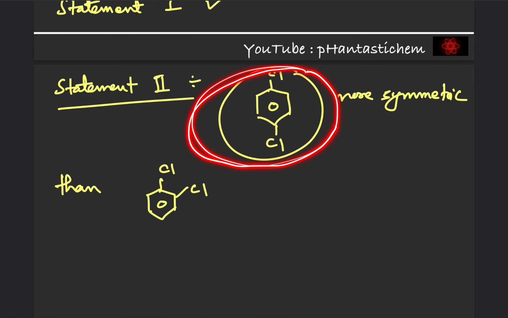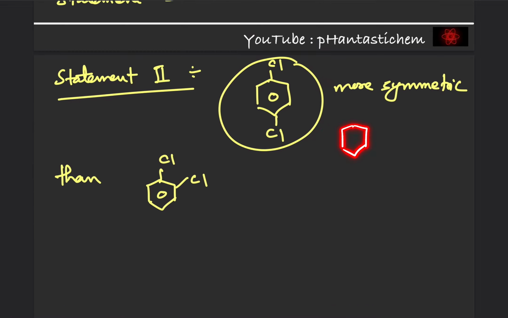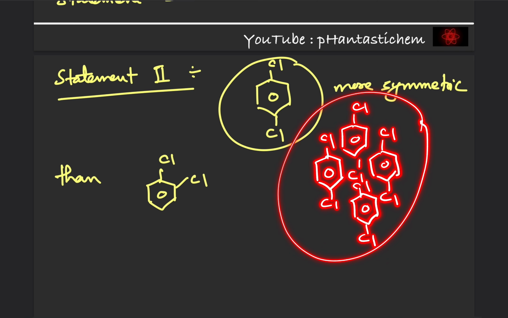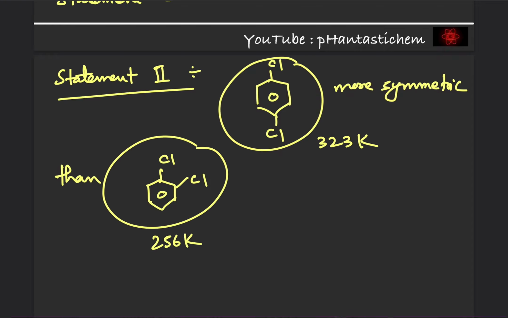So I can roughly show you their arrangement. They can arrange in this fashion. This is one such arrangement where they are very packed, and also we don't have much space. Okay. So because of this the intermolecular forces of attraction are very, very strong, and hence the para isomer melts at a higher temperature. So its melting point is 323 Kelvin, compared to the ortho isomer, which melts at 256 Kelvin.